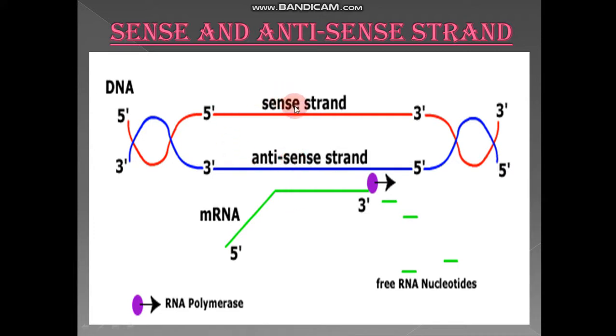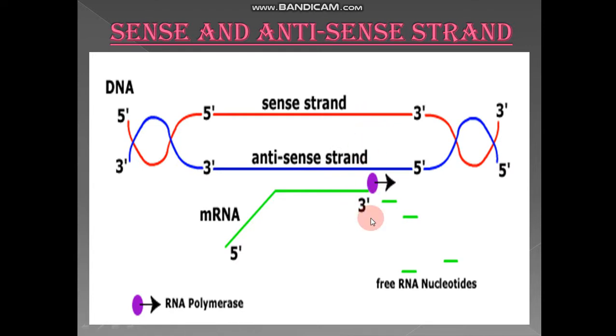Now coming on to the sense strand. The other strand, which is not being used as a template, is called the sense strand. Why? Because the nucleotide sequence present in the sense strand is exactly the same as that of the messenger RNA sequence. You understand why? Because the antisense strand's complement is messenger RNA, and the antisense strand's complement on the other side is the sense strand. So ultimately the sense strand's nucleotide sequence and the nucleotide sequence of the messenger RNA will be the same.